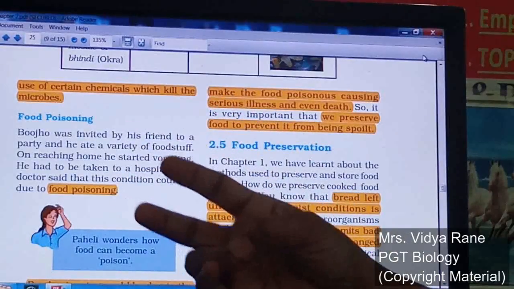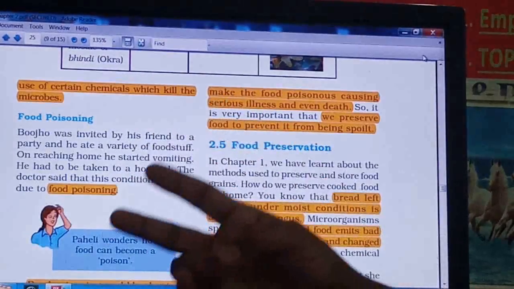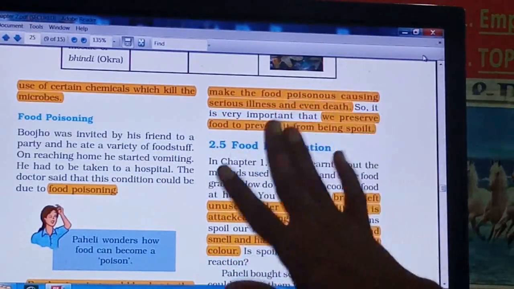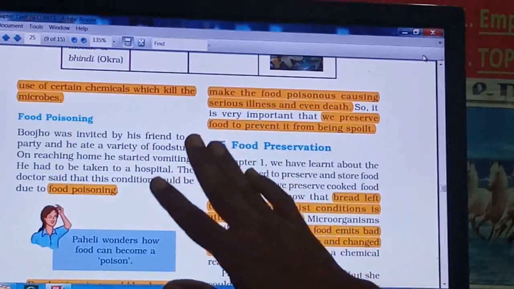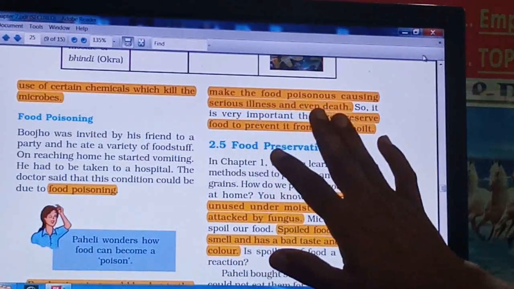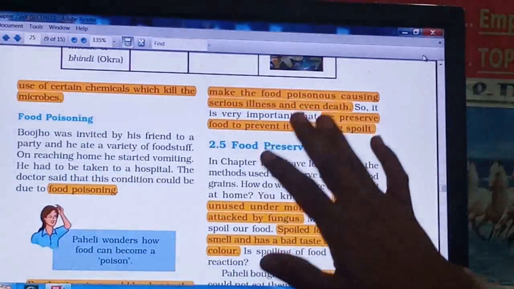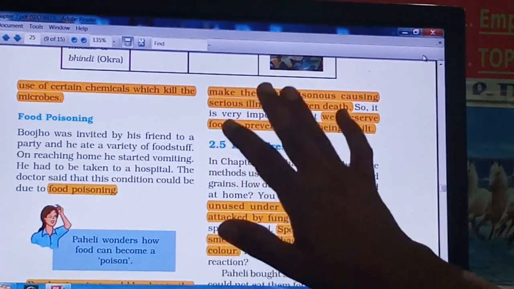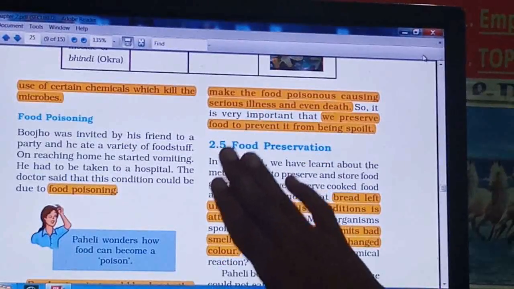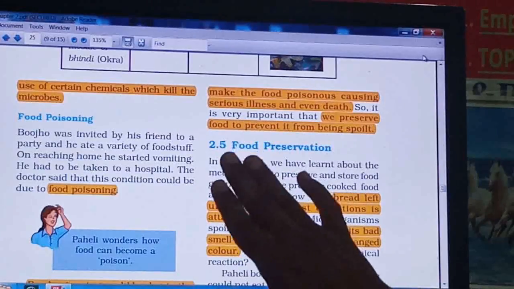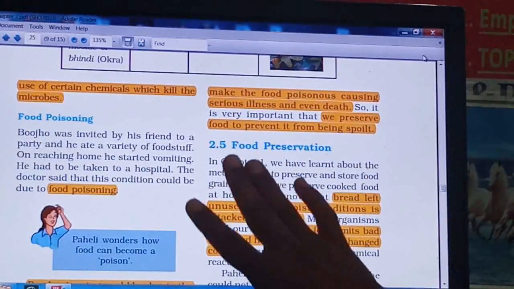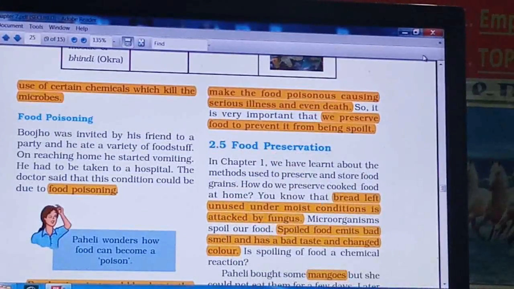Here the microorganisms release toxic substances which cause food poisoning, and if anyone eats such poisonous food, then serious illness will occur, or sometimes even death. Now to avoid this food poisoning, we need to preserve our food. So how can we preserve our food? Here are some of the methods given about food preservation.